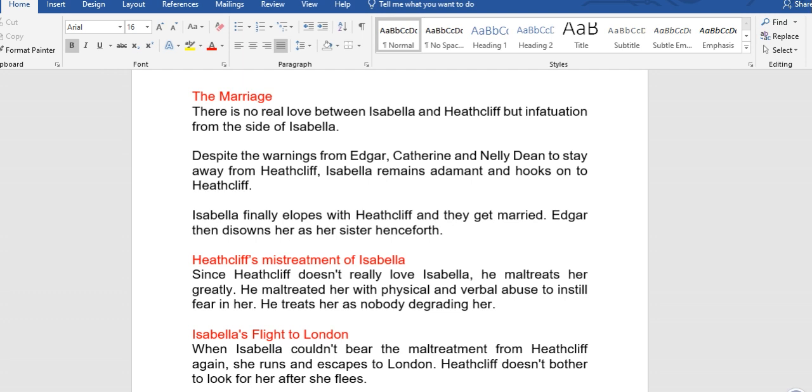That's one of the reasons why she marries Heathcliff. Despite the warning from Edgar, Catherine, and Nelly Dean to stay away from Heathcliff, Isabella remains adamant and hooks on to Heathcliff. Isabella finally elopes with Heathcliff and they get married. Edgar then disowns her as his sister henceforth.